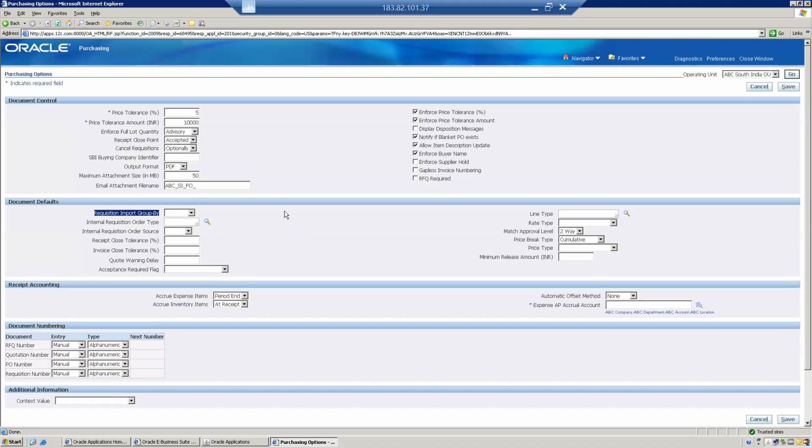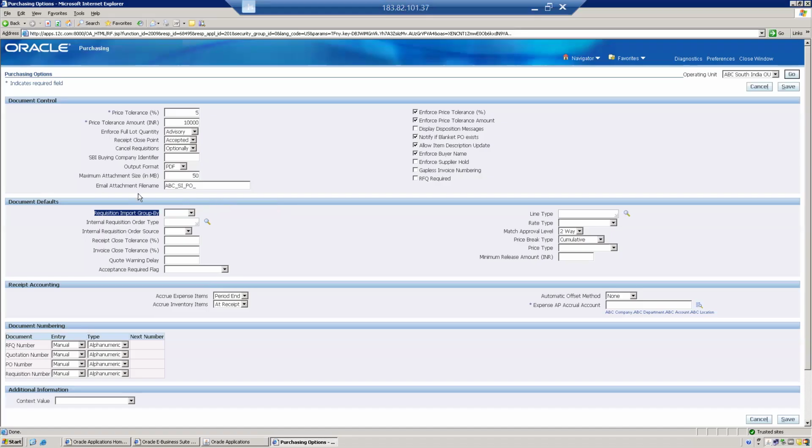Once the data is available, a requisition import program will pick it up. So this is one way. Another way is if you are using ASCP, Advanced Supply Chain Planning: the system will automatically suggest procuring the material and interface the data into the requisition interface table.